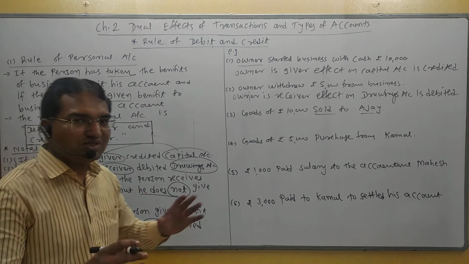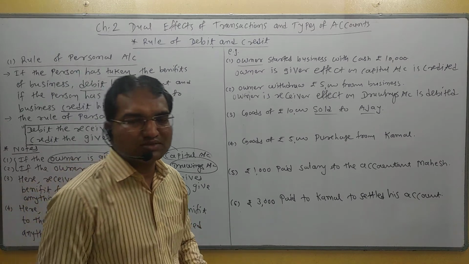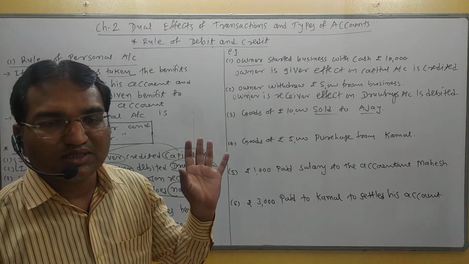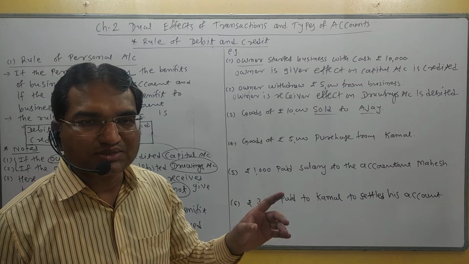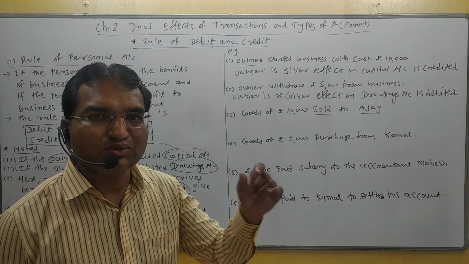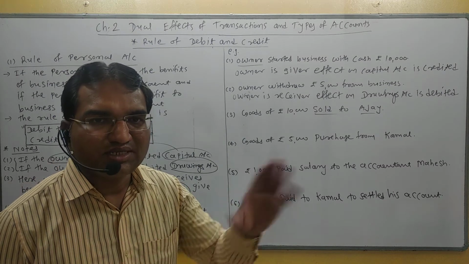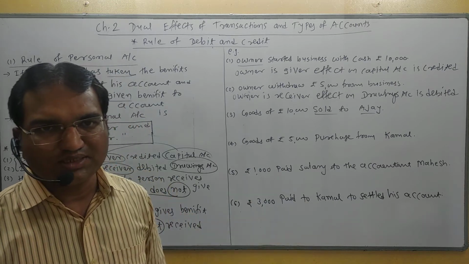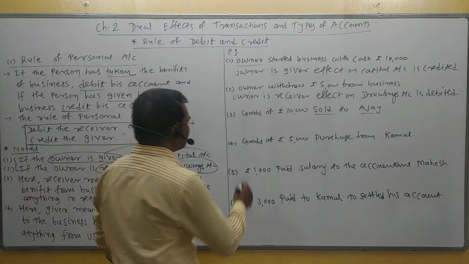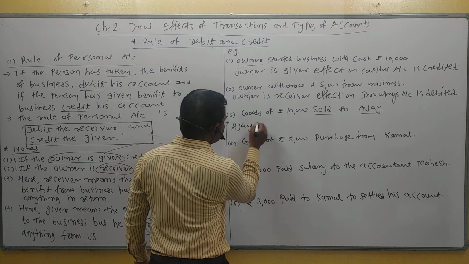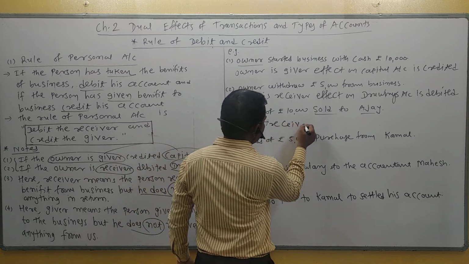We sold goods to Ajay, so Ajay is the receiver, because Ajay received goods from us but does not give anything in return at present.